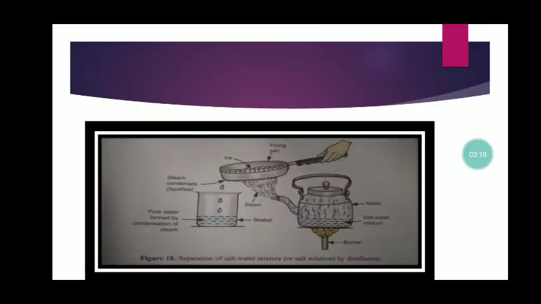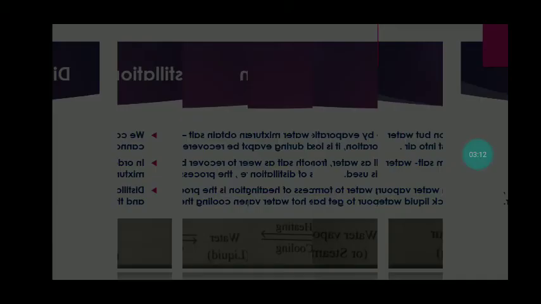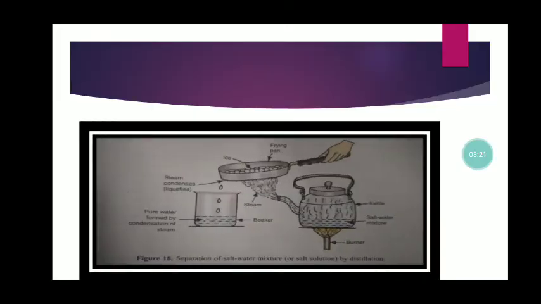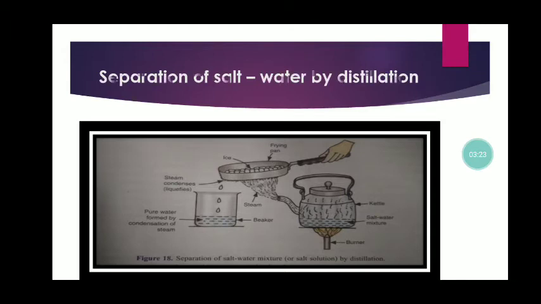Now you can see in this picture how we can separate salt and water by distillation. We can see a burner with a kettle containing a salt mixture.